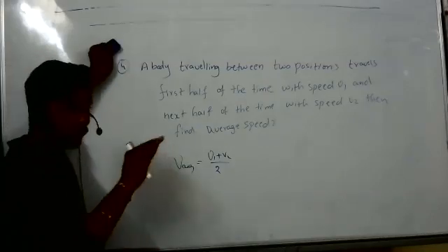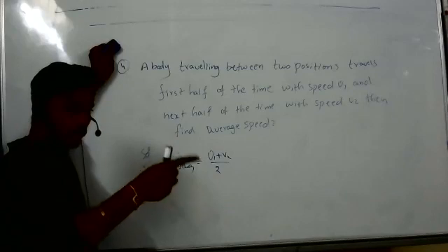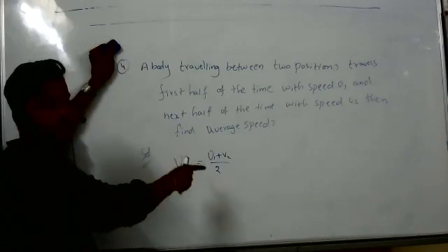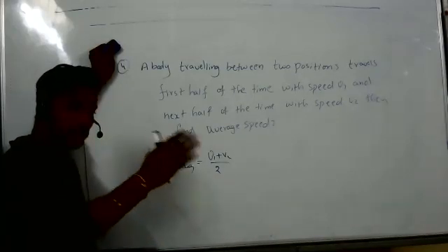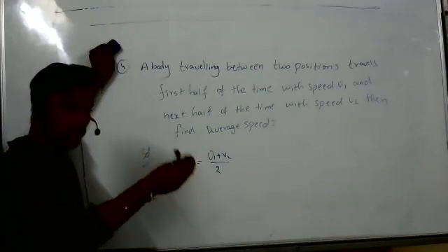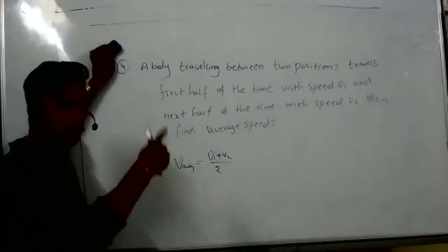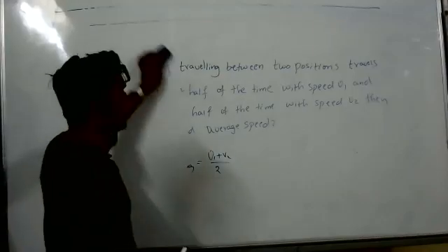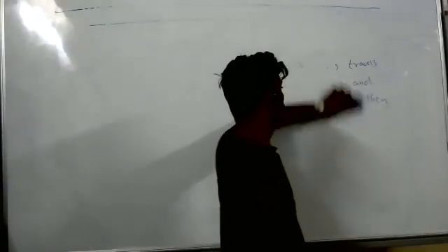When times are half and speeds are different, to find average speed, the formula is V1 plus V2 by 2. When distances are equal or half, and speeds are different, it is 2V1 V2 by V1 plus V2. One more. Number 5.